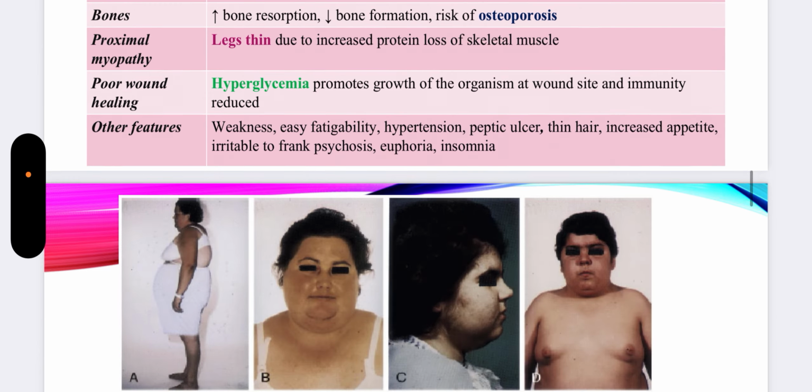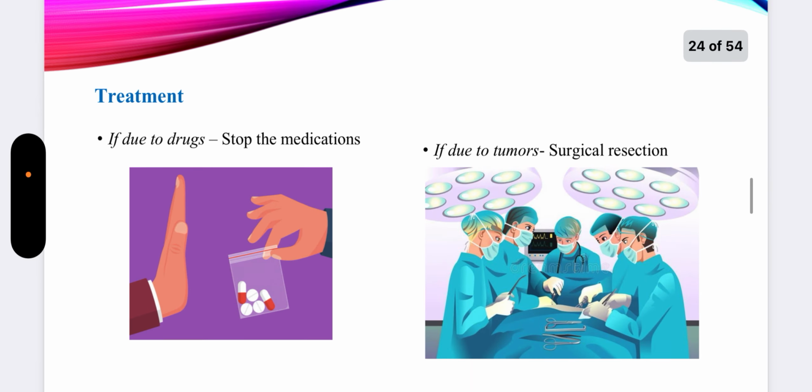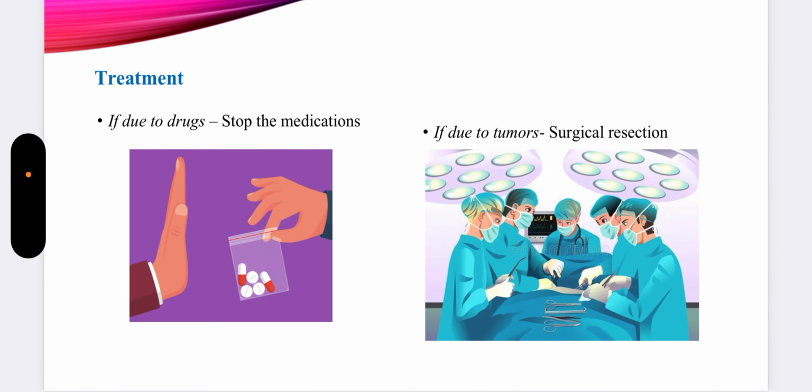Now, how do we treat this clinical condition? If the condition has occurred because of usage of certain kind of drugs, the first and foremost thing has to be to stop these medications. And if the clinical condition is occurring out of some tumor, then surgical resection is the only option. So we have talked about Cushing syndrome in detail.